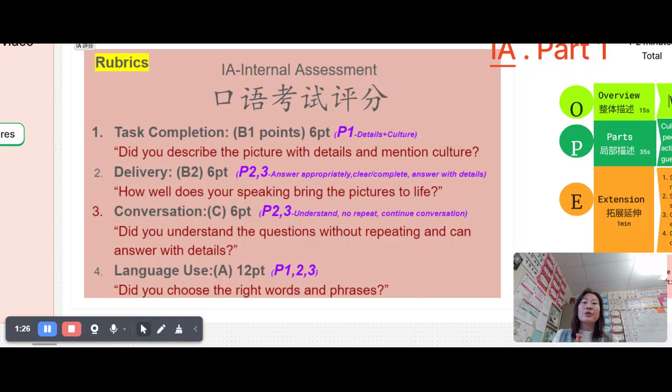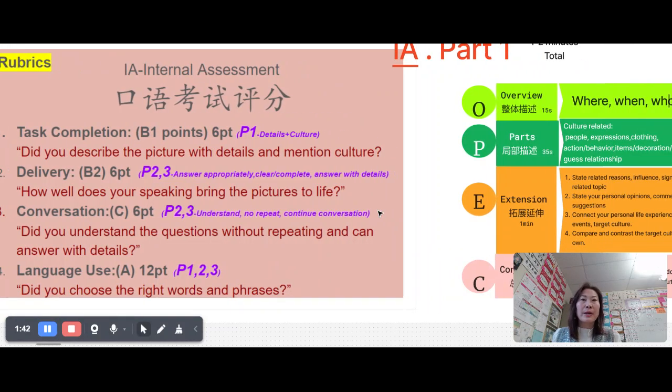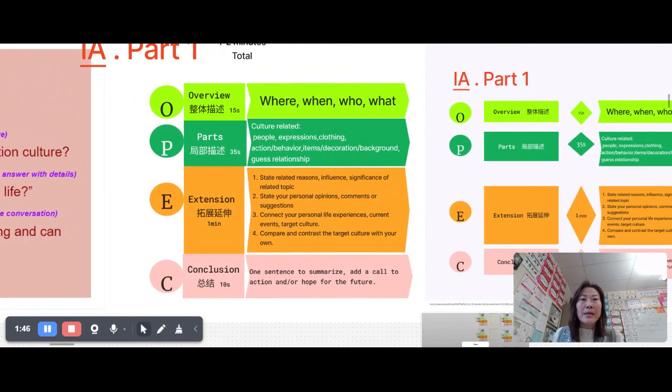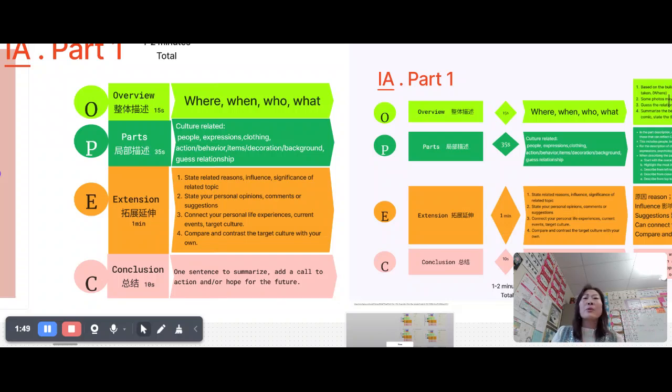Lastly is language use, that's criterion A. In this part we'll see what kind of vocabulary you have used throughout part 1, part 2, and part 3. The points difference in language use is 12 points. So how well do you use your language? Make sure you use connection words like 不但而且 and all the ones that have already been provided to you. So let's take a look.